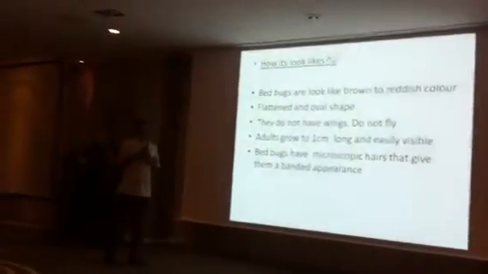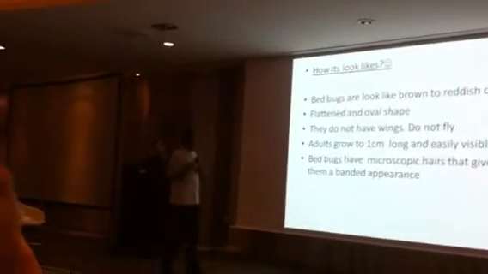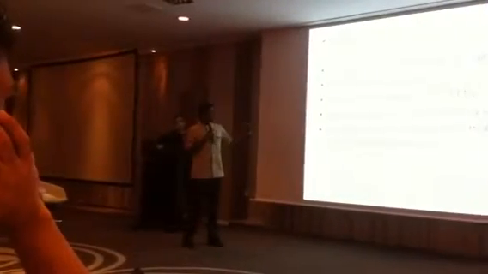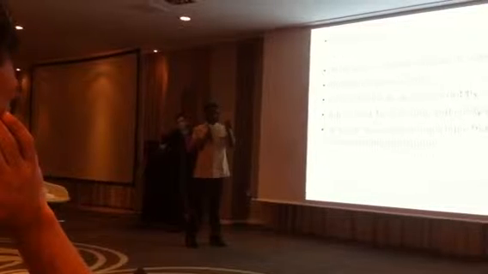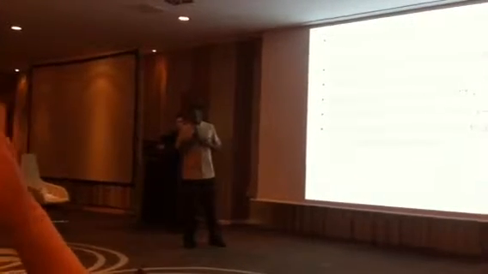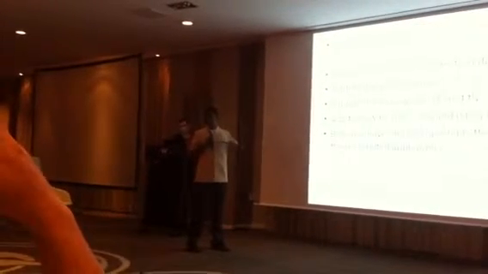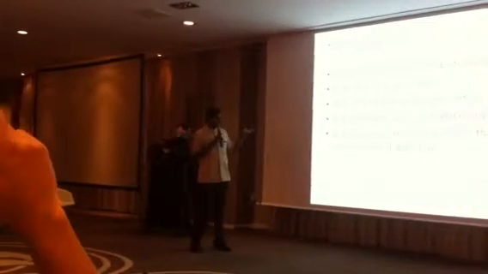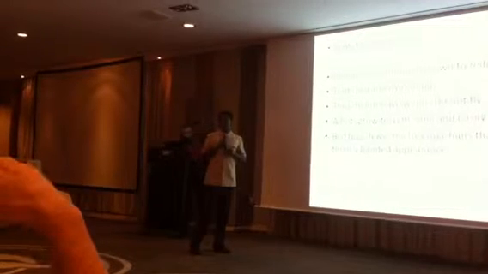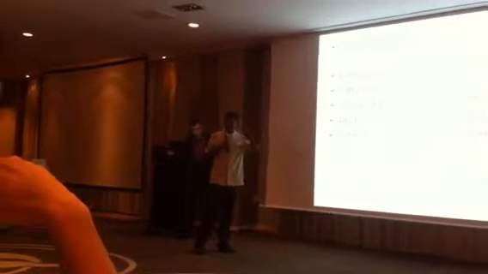And how do they look? Bedbugs look brown and reddish in color, flattened and oval in shape. They don't have wings, so they cannot fly. Adult bedbugs can be 1 centimeter, about this much, and the younger bedbugs can be half of that. It means very small. Bedbugs have microscopic hairs, which give a banded appearance, like a line on the top.